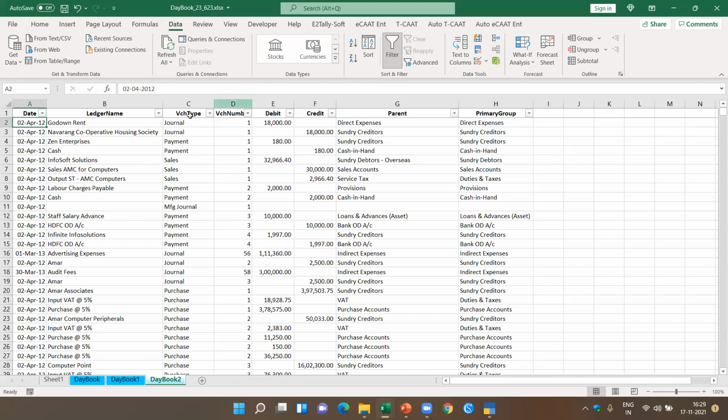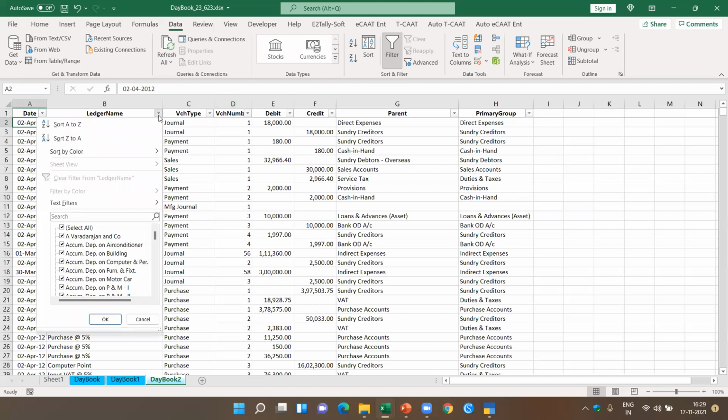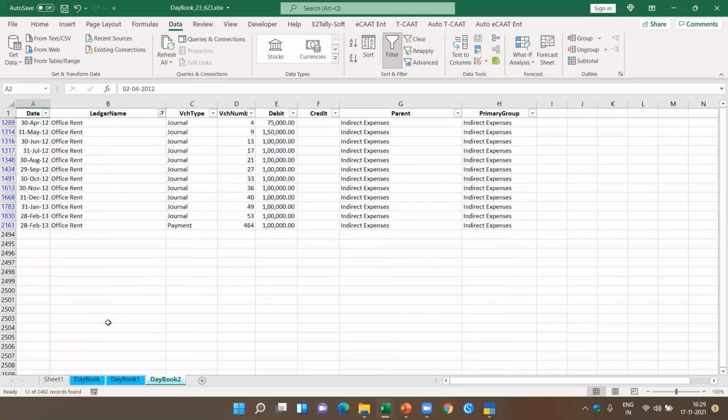Let's say in this case, I want to pick up all the transactions pertaining to rent which have been paid during the year. Now there are various types of rent. Let me pick up only two types of rent, Kavita's rent. Okay, let's pick up only one, which is the office rent account. Now here, if you look at the office rent account, I see that 75,000 rupees was passed through a journal entry, and then I got 1,50,000 rupees which has been passed through a